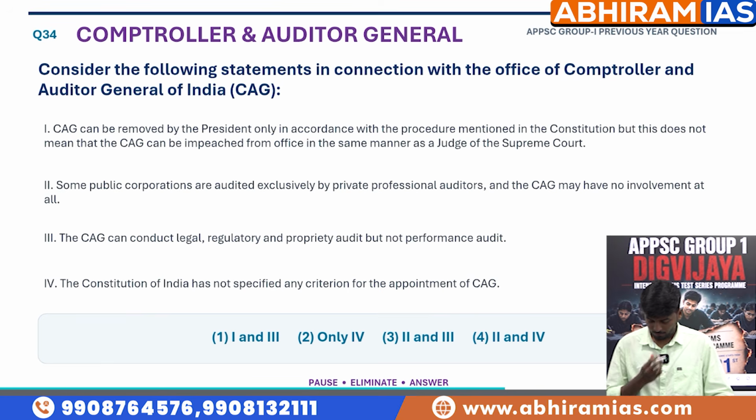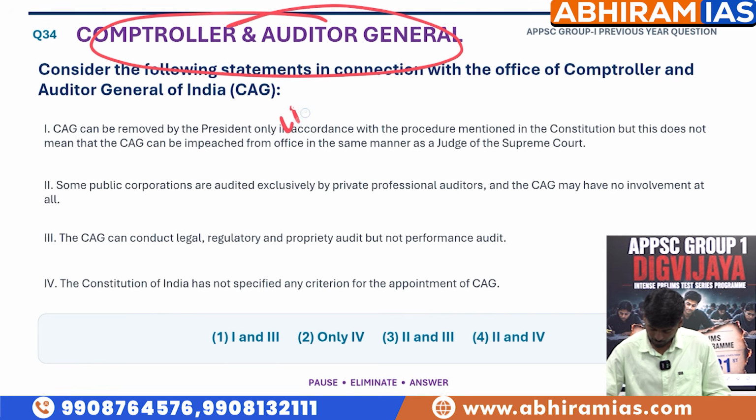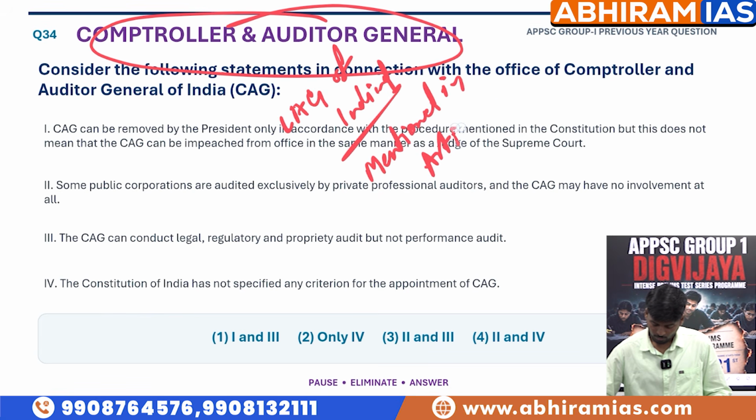Next, the CAG, the Comptroller and Auditor General of India. We all know the CAG is mentioned in Articles 148 to 151 of the Constitution of India.